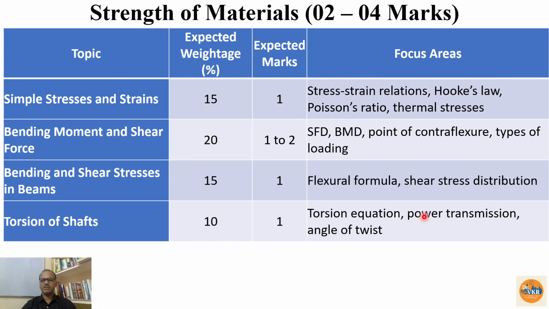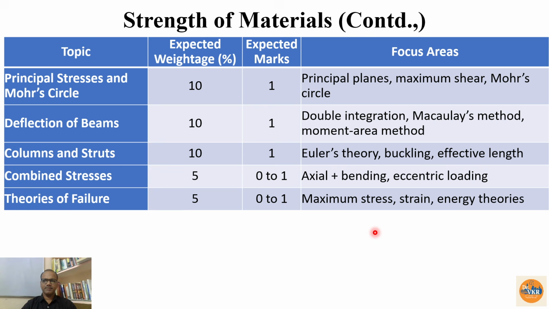Mostly we can focus on power transmission or the angle of twist. It depends again. So the continuation to the strength of materials: principal stresses and Mohr circle, 1 mark, where we are going to have the principal planes and the maximum shear and Mohr circle also. In the Mohr circle theoretical questions we can expect they will give 2 values and we need to identify the center of the Mohr circle. Like that numerical also we can expect.